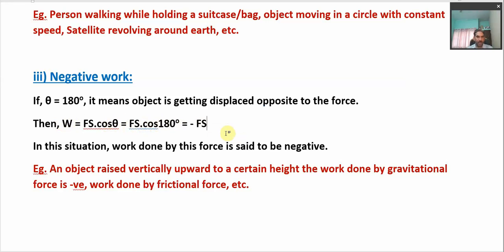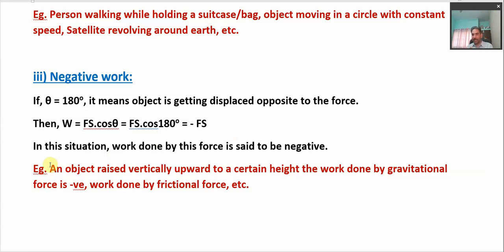We can think about different situations where we say that work done is negative. Let us take this case. Whenever an object is raised vertically upward to a certain height, in order to raise an object we have to apply some force. This applied force is in the upward direction, so the object gets displaced in the upward direction. Therefore the work done by this applied force is positive.